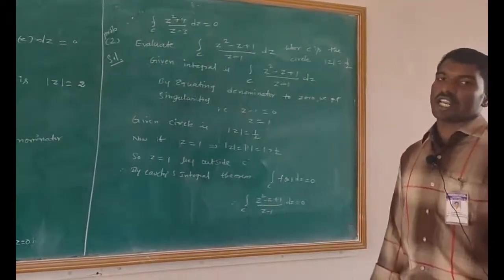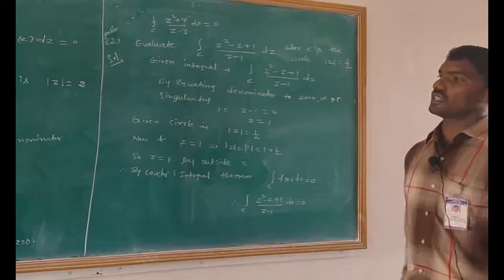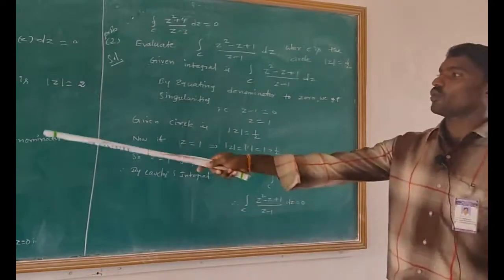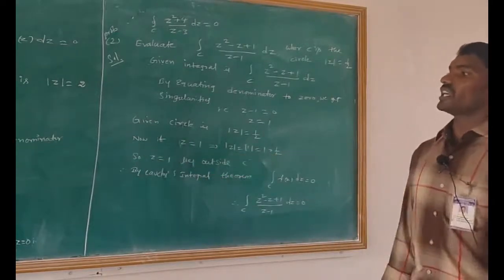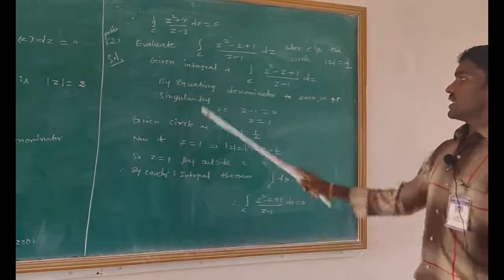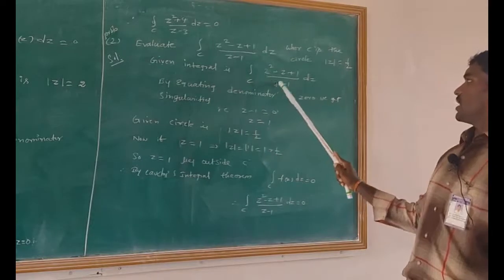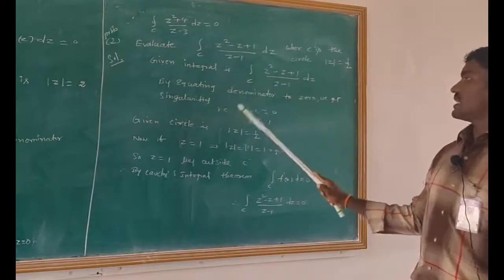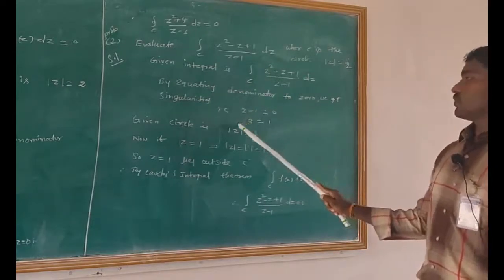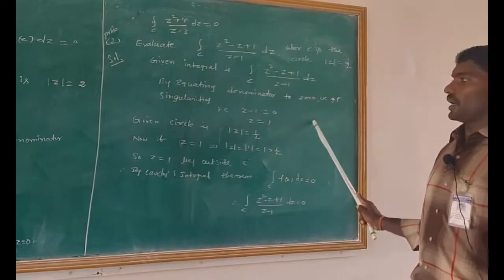We find the singular points by equating the denominator to 0. Here the denominator is z minus 1, that is, z minus 1 equals 0. Therefore, z equals 1 is the singular point.